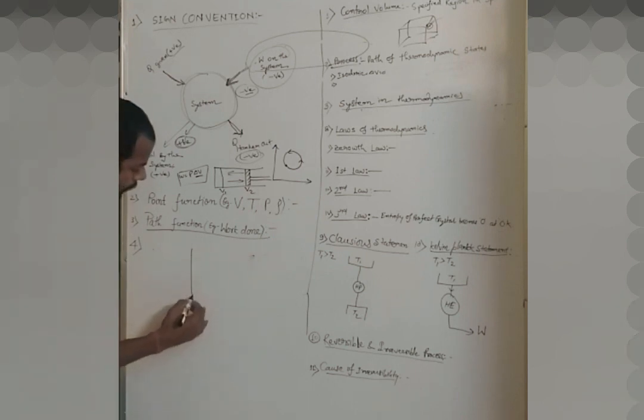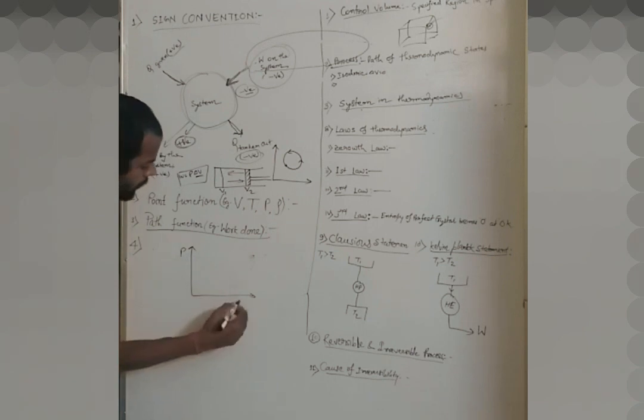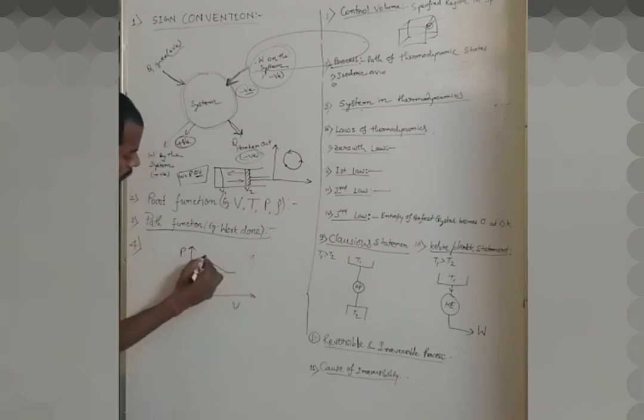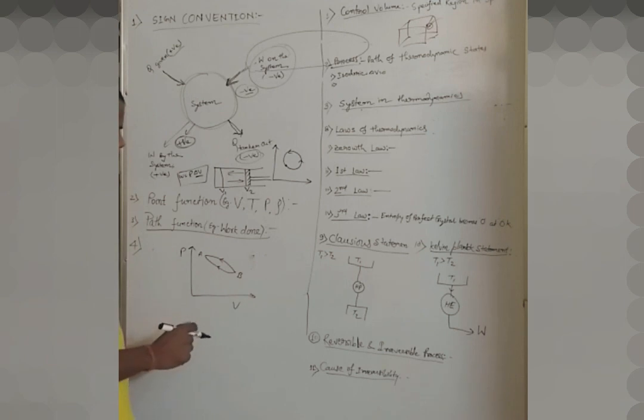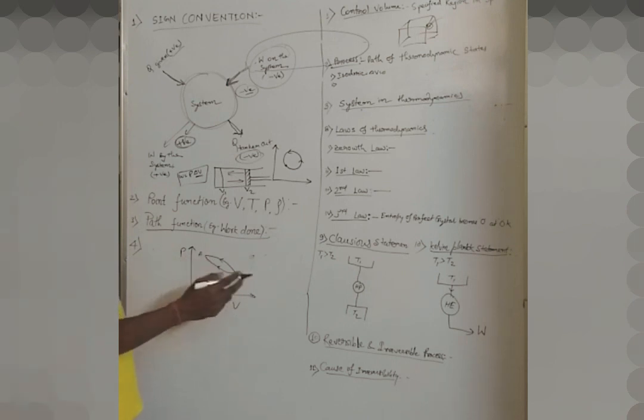Say there is a PV diagram. Okay, this is P and this is V, and there is a process. Say there are two processes. Okay, for these two processes, process A to B and process B to A, there are two different routes. That's why there are two different paths.